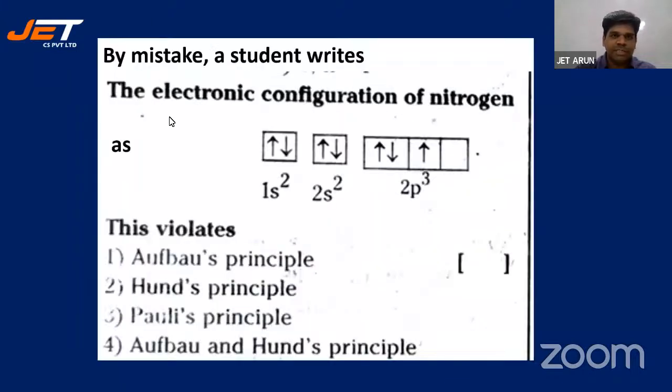By mistake, a student writes the electronic configuration of nitrogen like this. So this violates which principle? Again, similar question as the first one. Which principle, students? Aufbau principle, Hund's principle, Pauli's principle, Aufbau and Hund's principle. Okay, 2, 1, 2, 1, 4. Let's look at the key. It's 2, students. 2 is absolutely right.